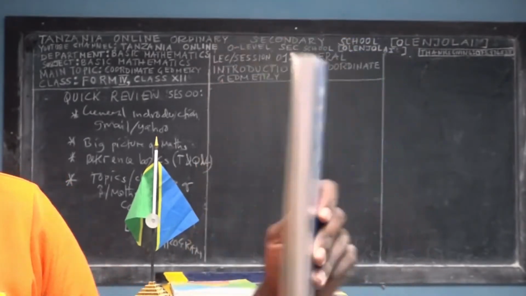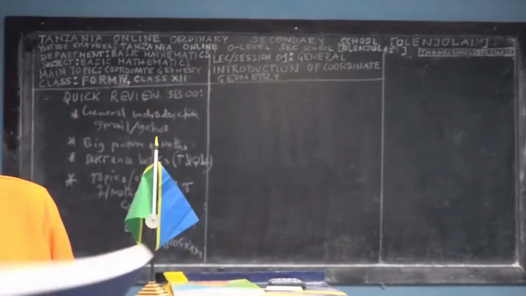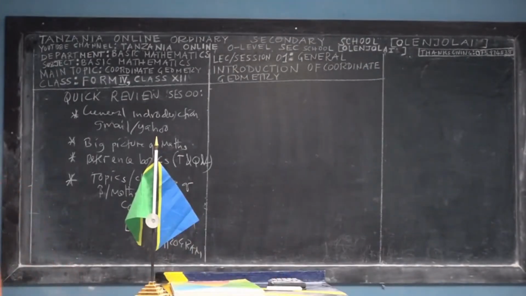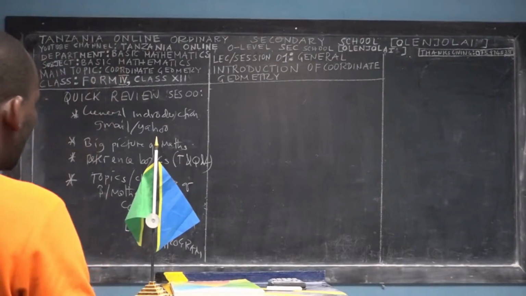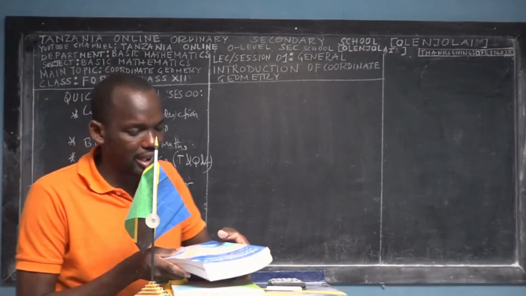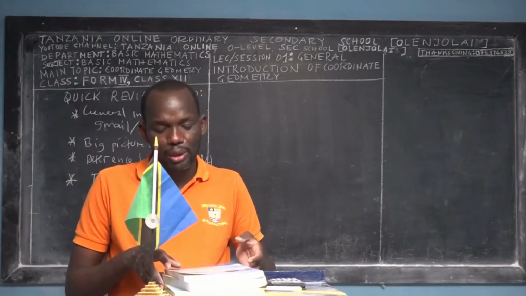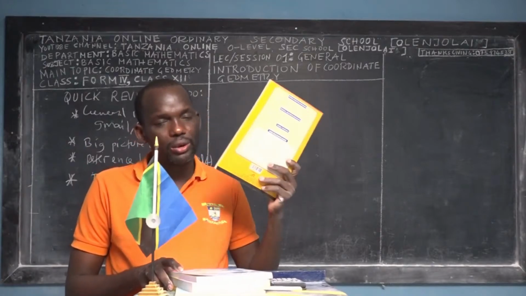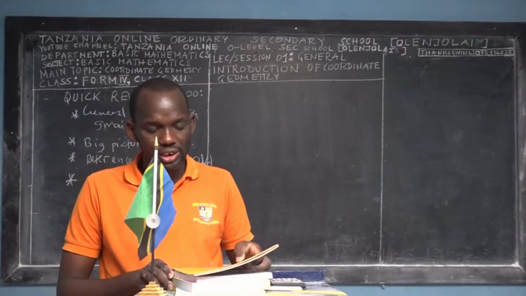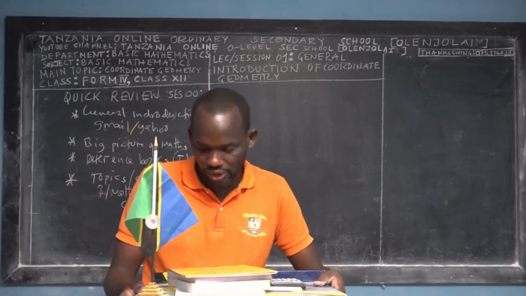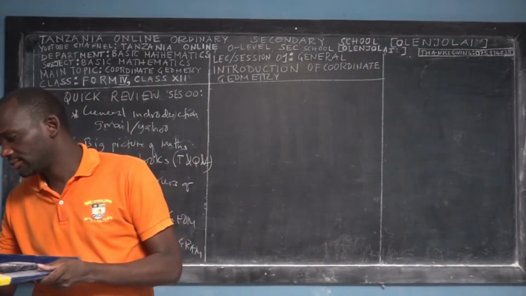So you can have either, at least you should have, your textbook, which is Basic Mathematics Review. You may have all of those. Again, you should have your pen, your ruler, and your exercise book like this one, so that you'll be writing step by step what we are going to learn.